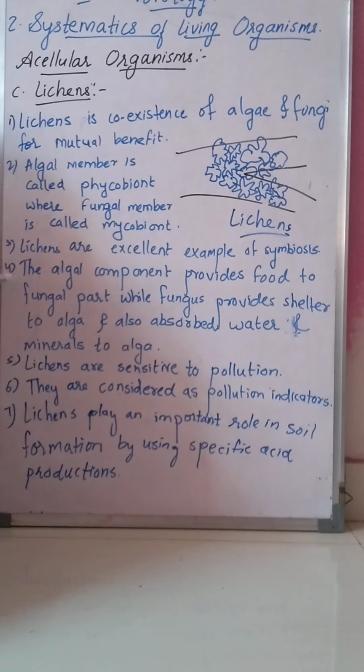See here, this algal partner, that is phycobiont, provides the food to the fungal partner. Because it is a green alga, it can prepare the food. So this alga provides the food to the mycobiont. Okay, phycobiont provides food to mycobiont.